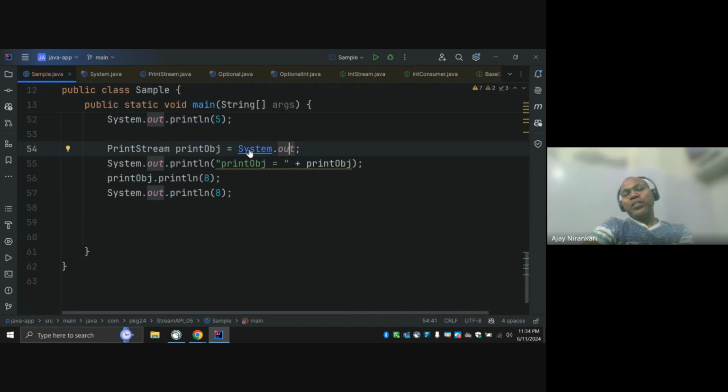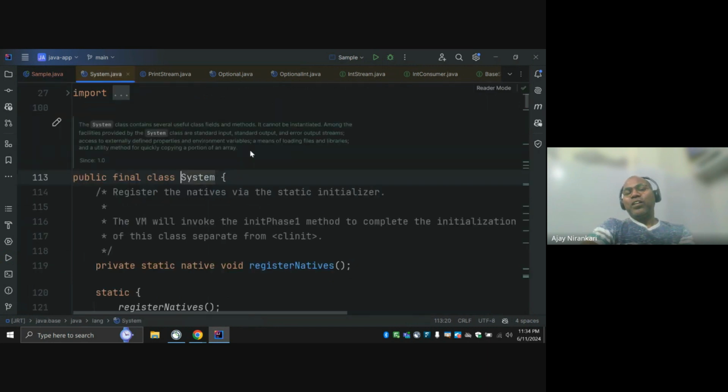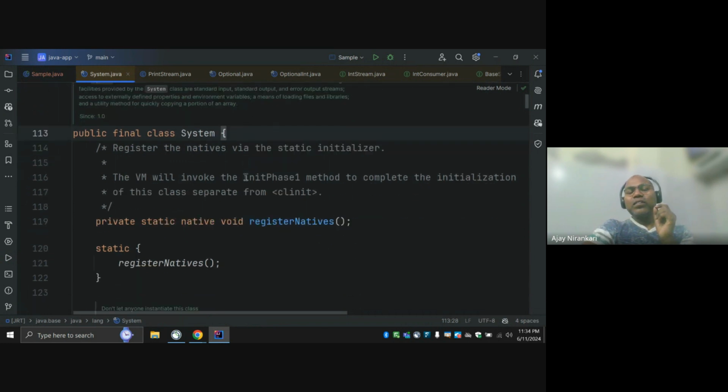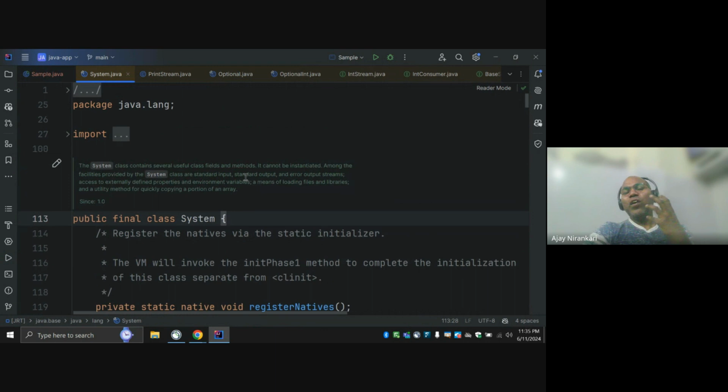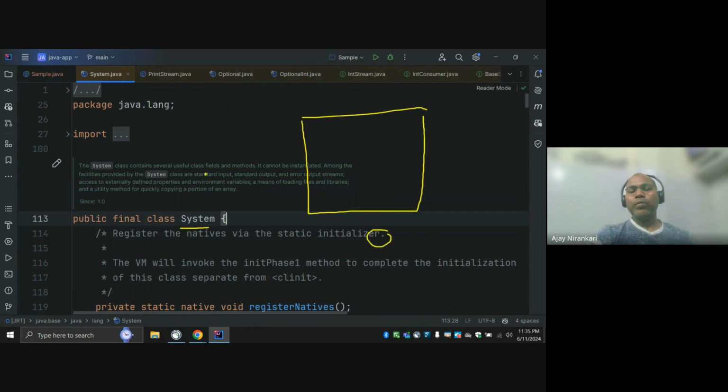Whenever this System class is going to be used, lots of activity happens internally. Whenever any object is going to be made, there are some phases. Let me talk basics. Oh, we are over the time. Okay, but basics. Whenever you are going to create any object, maybe your system object or employee object or a string object, creation has some life cycle.